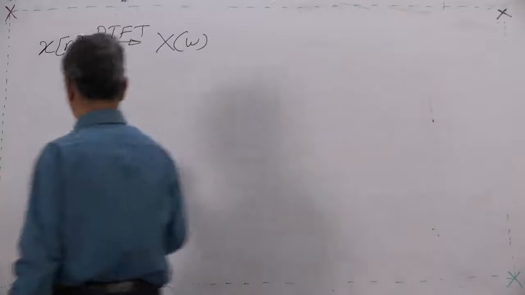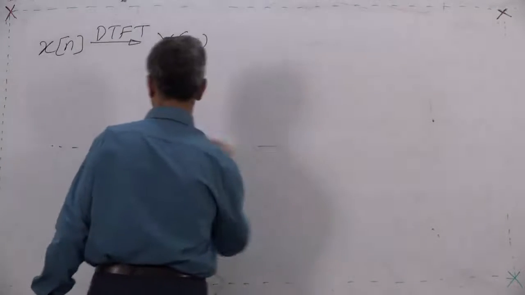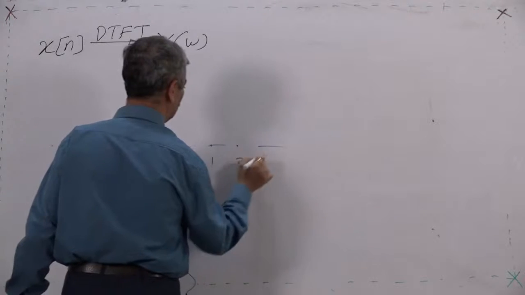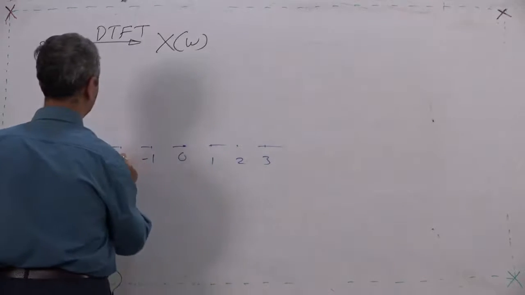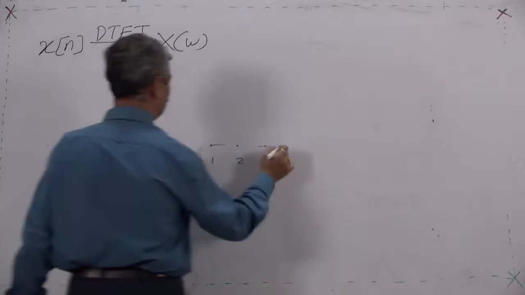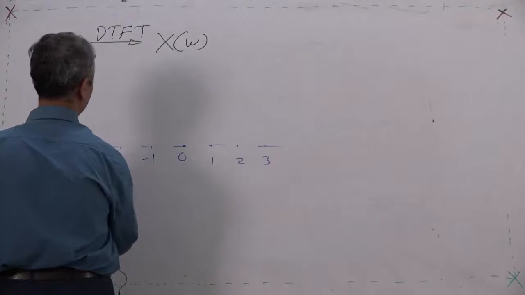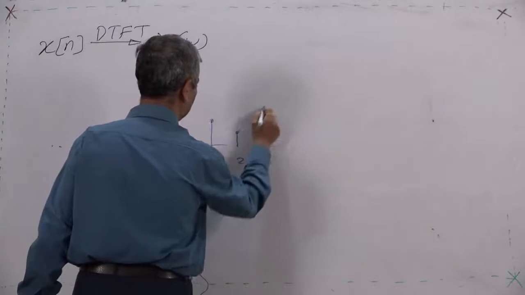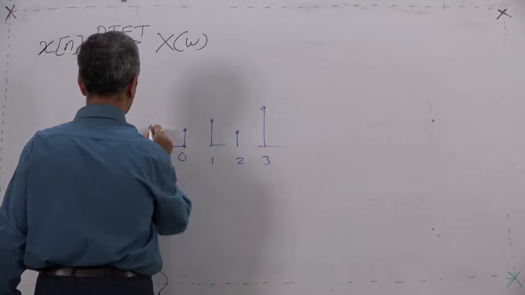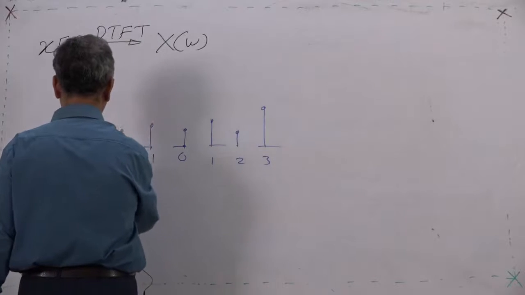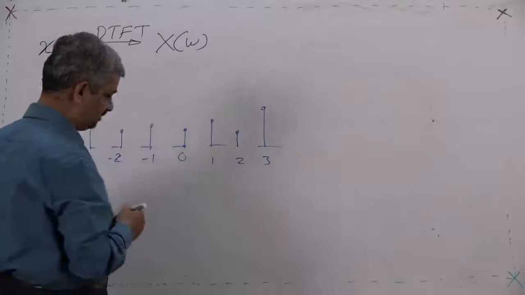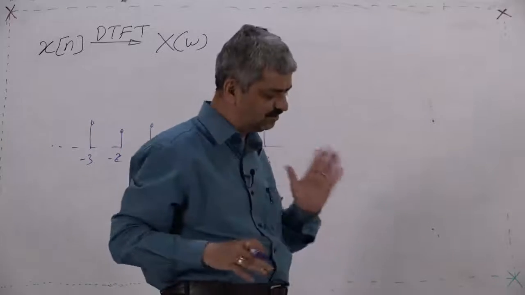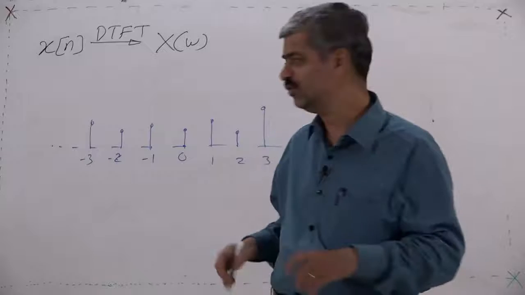So, if x[n] is one dimensional, you can plot it for n equal to 0, 1, minus 1, 2, 3, minus 2, minus 3, and so on, and then you can look at all values of x[n]. Right now I have taken x[n] to be one dimensional, meaning these are points on the horizontal axis, only magnitude.